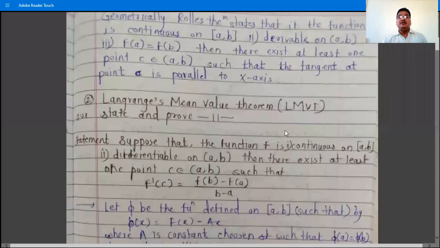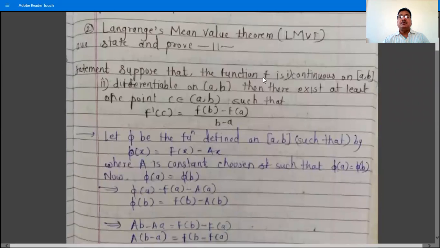Next theorem is Lagrange's mean value theorem, that is LMVT. Question is what? State and prove LMVT, Lagrange's mean value theorem. Suppose that the function f is, number 1, continuous on closed interval [a, b], number 2, differentiable on open interval (a, b), then there exists at least one point c belongs to open interval (a, b) such that f dash c is equal to f of b minus f of a divided by b minus a. So this is the statement of Lagrange's mean value theorem.